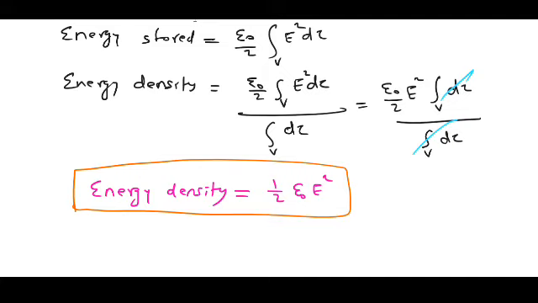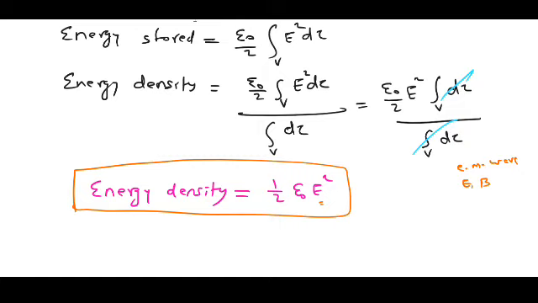This is extremely useful for electromagnetic waves, for which energy is stored within the electric field. We will discuss electromagnetic waves in detail in the next course, because the electromagnetic wave, as its name suggests, consists of both electric and magnetic fields.